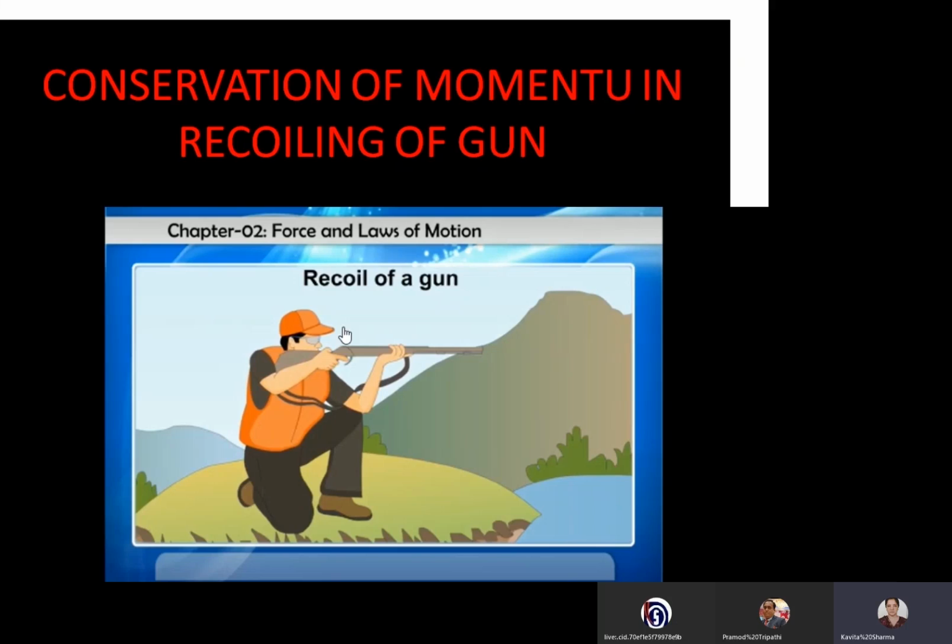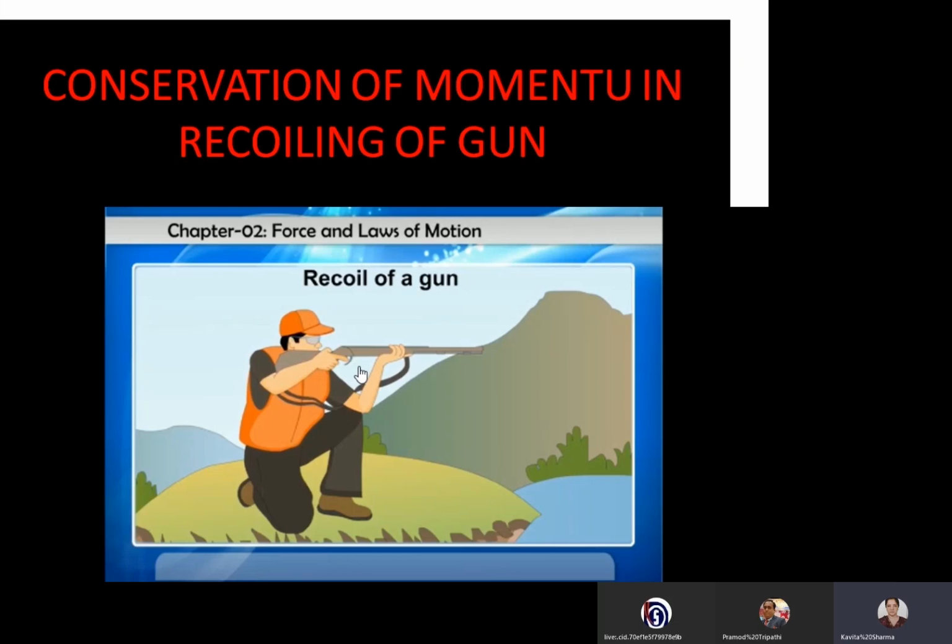Now, in the recoiling of a gun, when the person fires, the initial momentum of the gun and the bullet are both 0. Initially, both are at rest. When the bullet is fired, it goes forward with momentum of mass times final velocity. To make the total momentum 0, because the initial momentum is 0, the gun recoils.